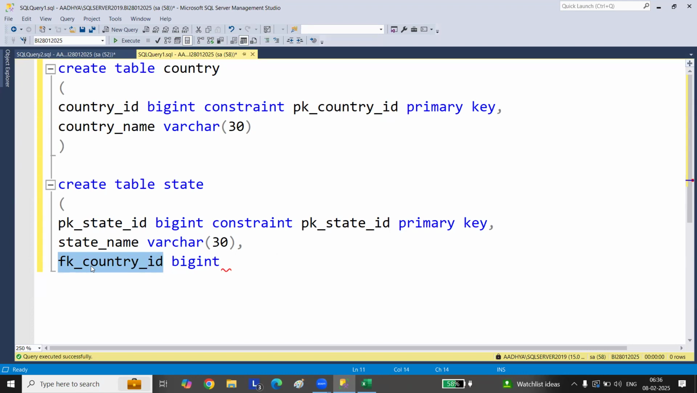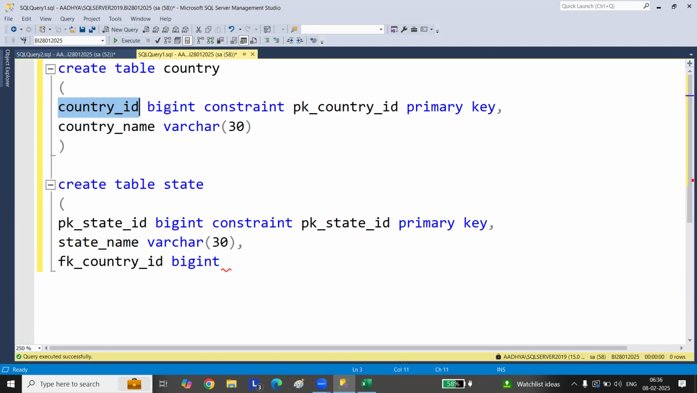For the state table, the country ID is a foreign key, yes. It's all up to you whether you want to give the same name here, or, for easy identification, give it as FK underscore country ID. There is no harm.